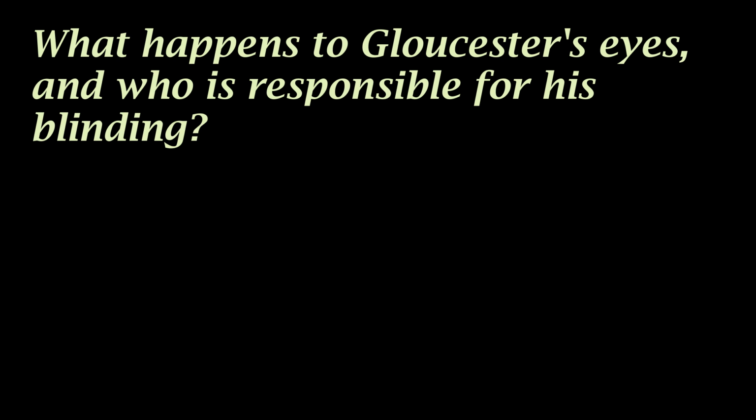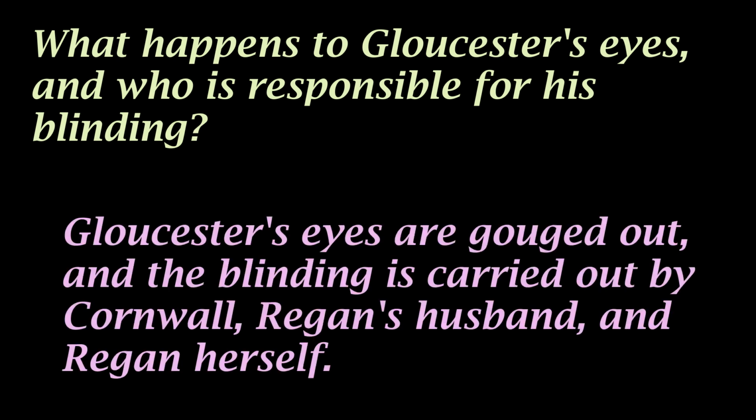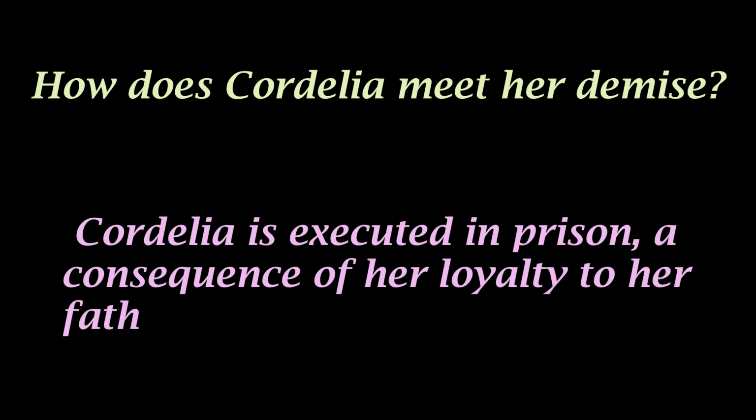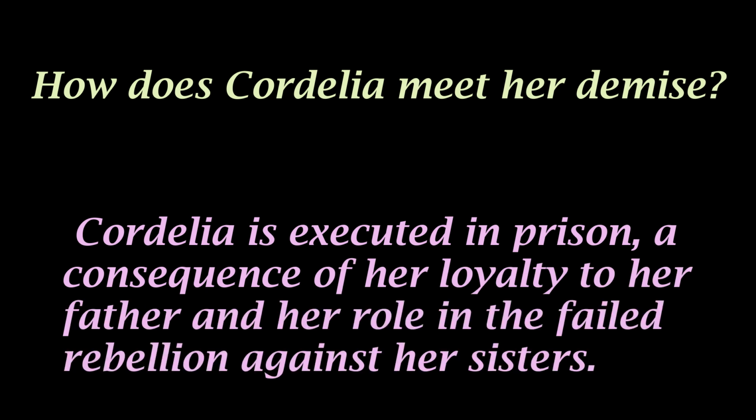What happens to Gloucester's eyes, and who is responsible for his blinding? Gloucester's eyes are gouged out, and the blinding is carried out by Cornwall, Regan's husband, and Regan herself. How does Cordelia meet her demise? Cordelia is executed in prison, a consequence of her loyalty to her father and her role in the failed rebellion against her sisters.